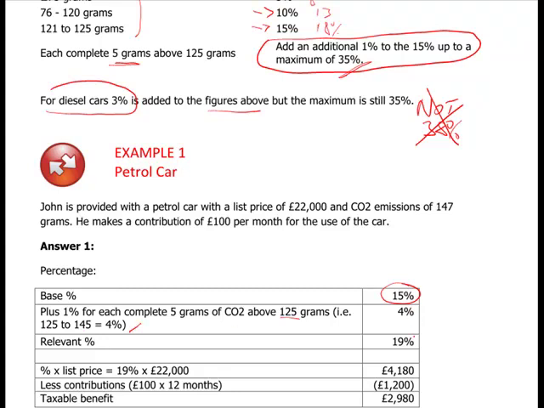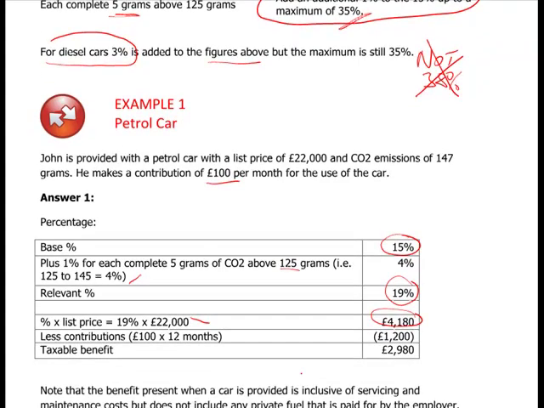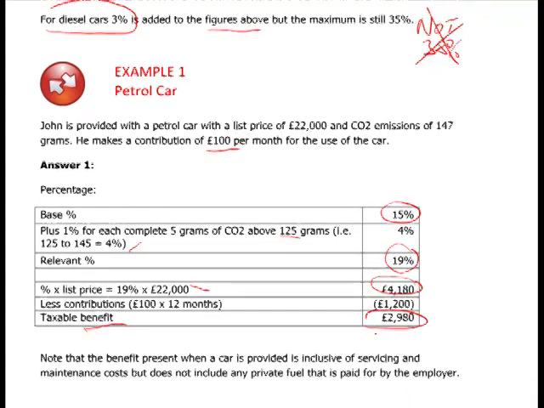So you add 4 to 15 gives you 19. 19% times 22,000 gives you 4,180, which you would tax except for the fact that there's 100 per month coming off from the employee. So the taxable benefit is now 2,980.